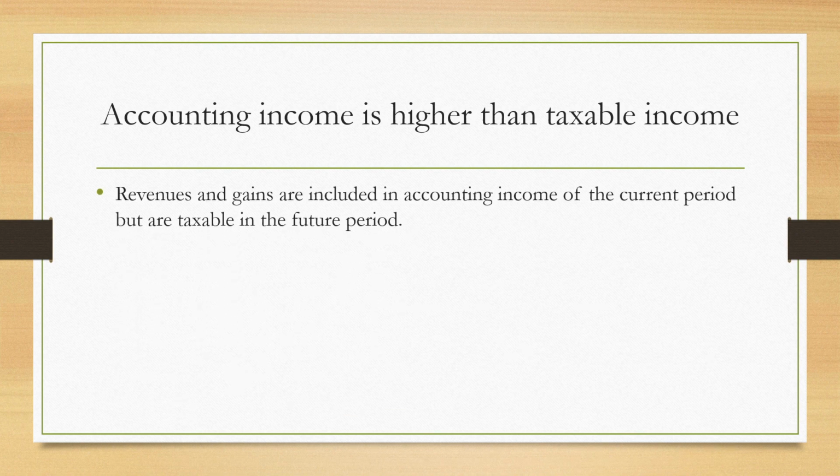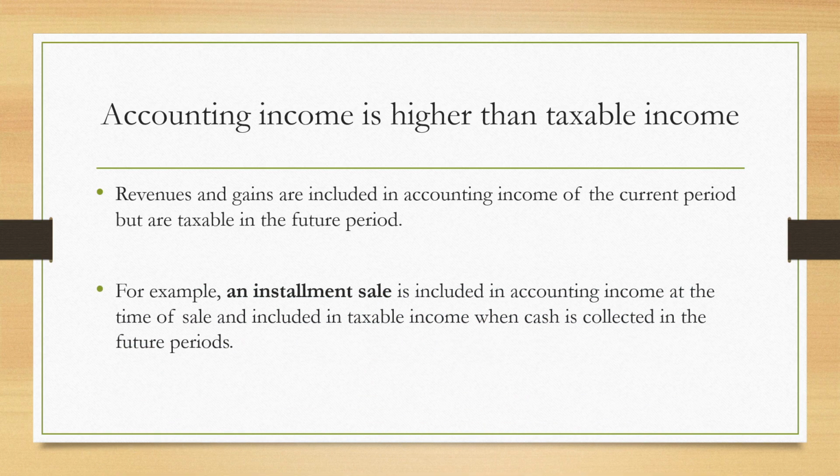Accounting income is higher than taxable income. Revenues and gains are included in accounting income of the current period but are taxable in the future period. For example, an installment sale is included in accounting income at the time of sale and included in taxable income when cash is collected in the future period.